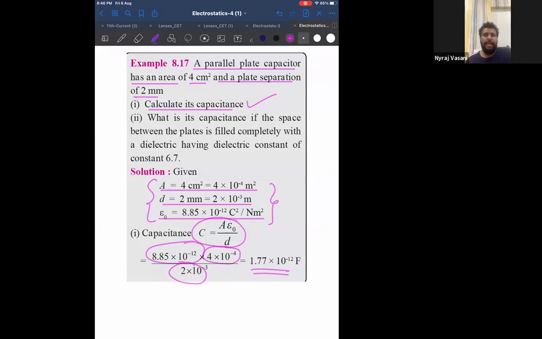Okay, start, and let me know if you have done it till here. Calculate the capacitance.